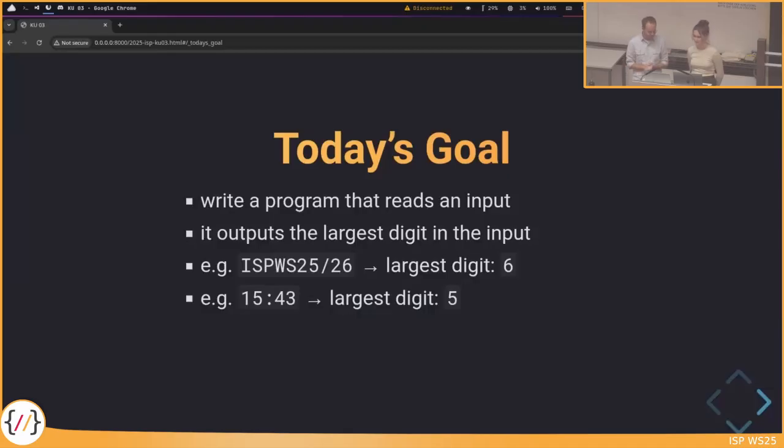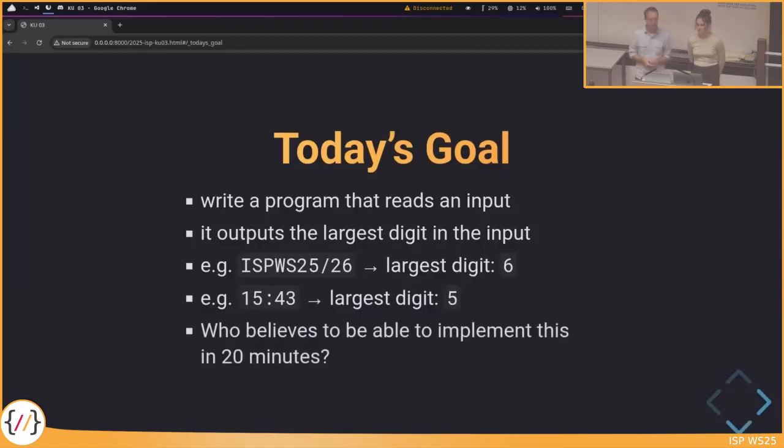Okay. Now I have a question to you, and answer honestly. It's no problem if the answer would be no. Who believes to be able to implement this in C in 20 minutes? Okay, yeah, thank you. It's no problem if you don't think this is possible. You will see now, and after this session, you will be able to do this in 20 minutes.